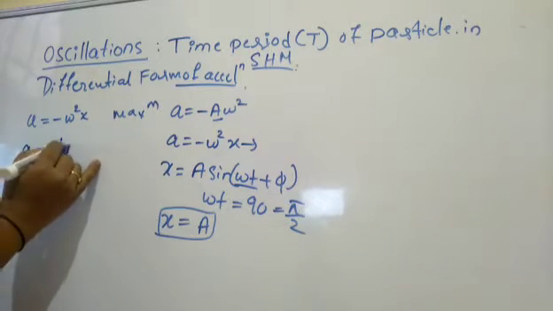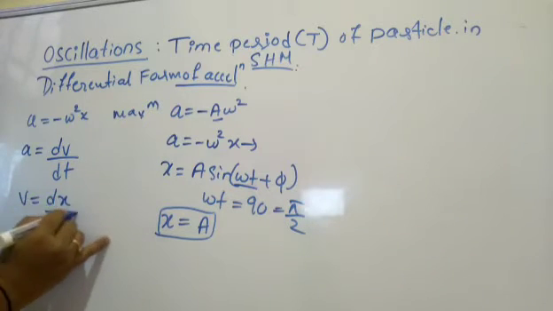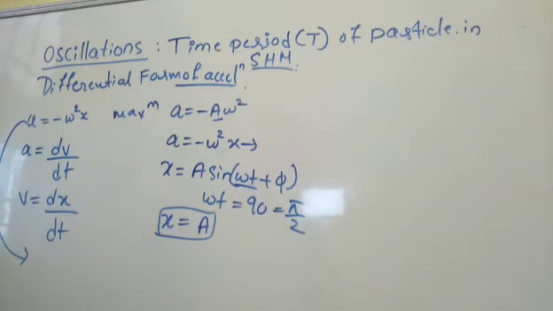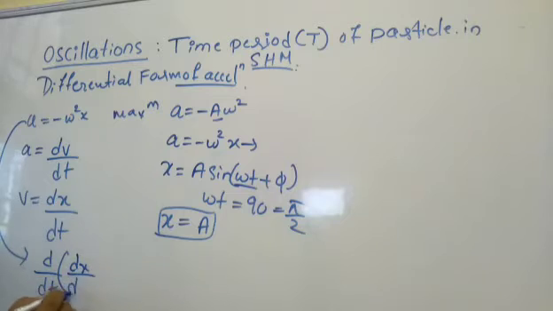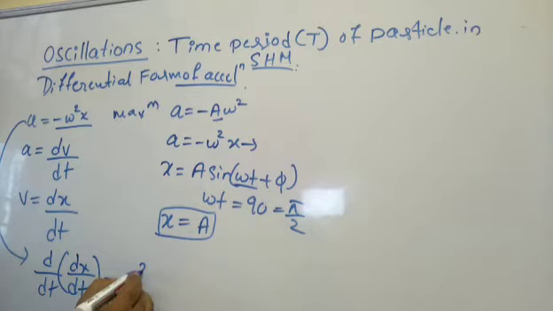Now we'll move ahead with the acceleration. We can write it as dv by dt. As velocity, we are writing dx by dt here. So directly I am writing the differential form, that is d by dt of this v part, which is nothing but dx by dt. So that is nothing but equal to minus omega square x. So I can write this as d square x by dt square, that is equal to minus omega square x.